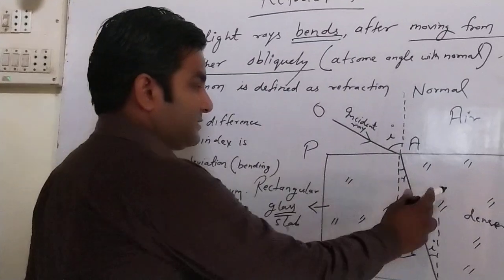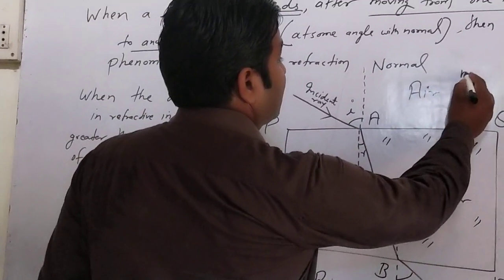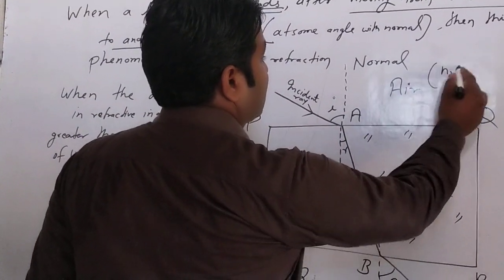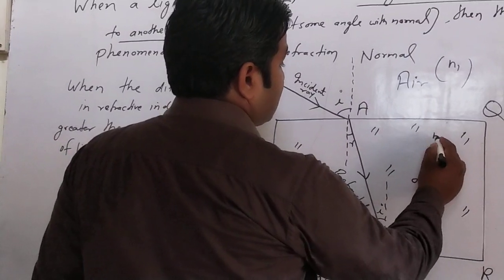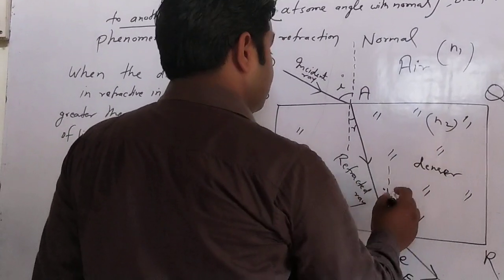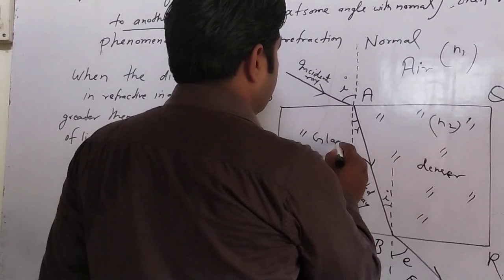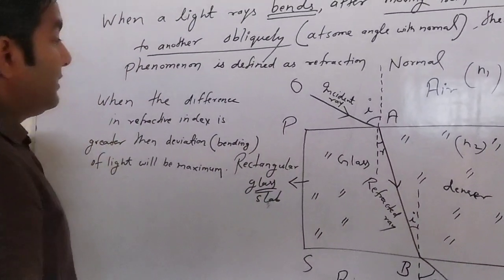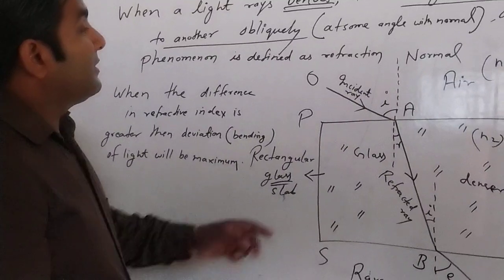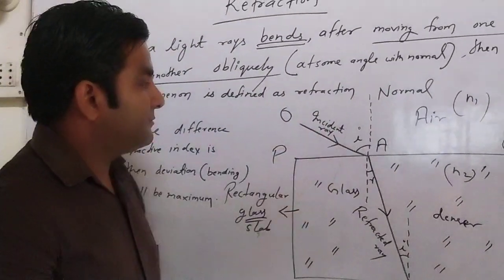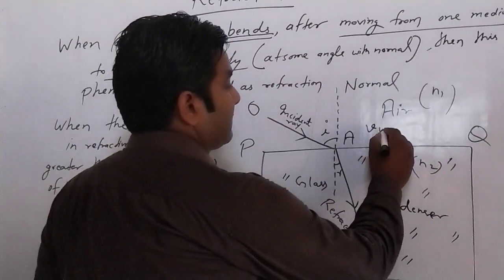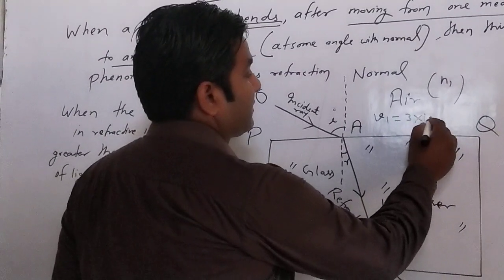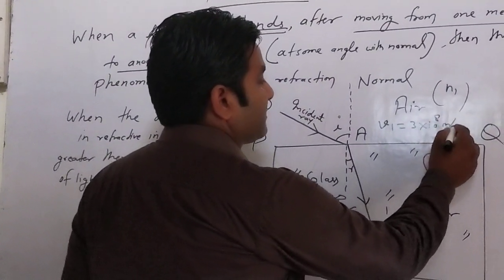Here the refractive index of air is N1 and the refractive index of glass is N2. This is glass. And we know that the speed of light in air, that is V1, is equal to 3 into 10 power 8 meter per second.